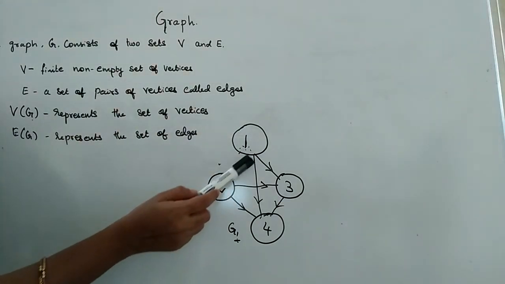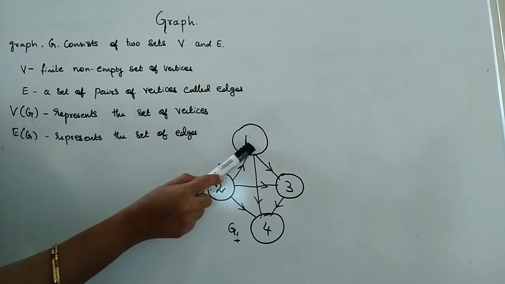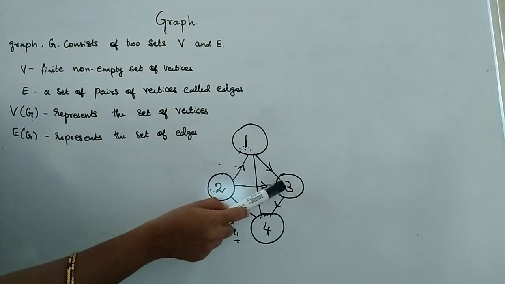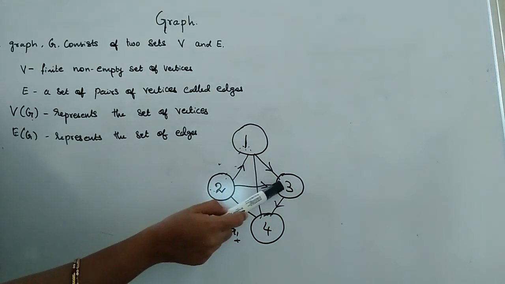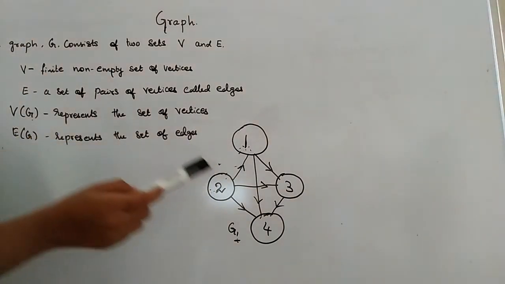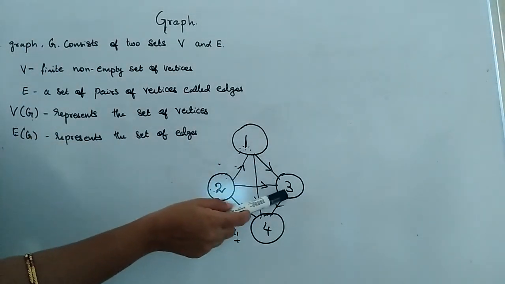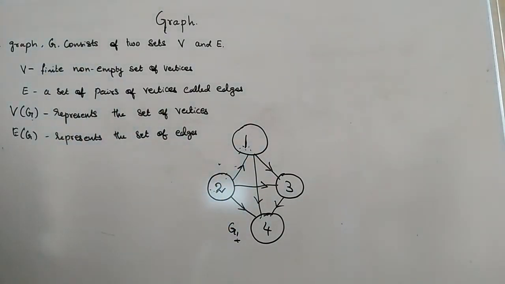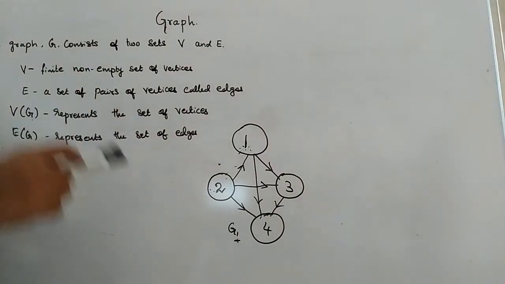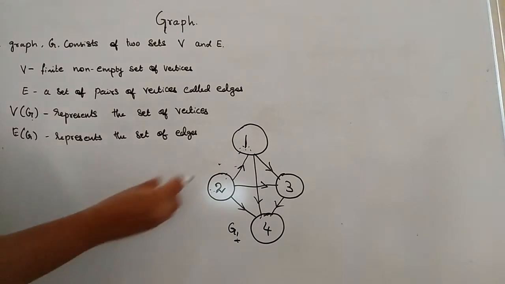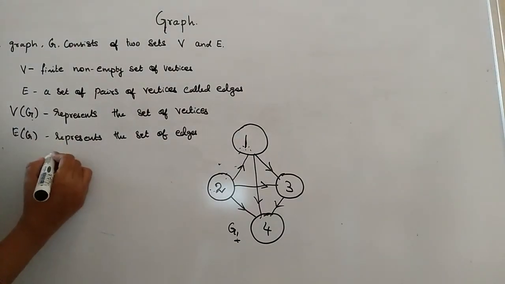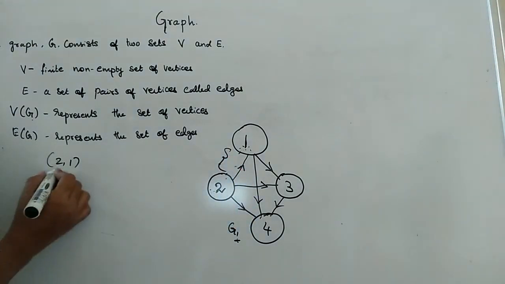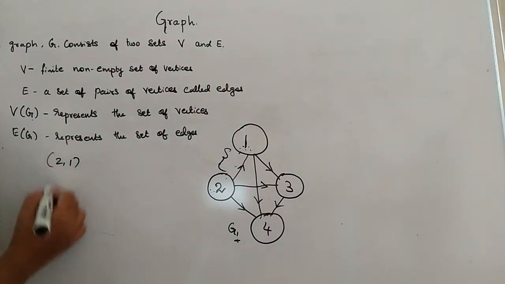And you just see here, from Goa we can travel to Kerala. That means from the node 1 we can travel to the node 3, but we couldn't travel from 3 to 1 because the arrow mark is pointing towards 3. It means we can have a path from 1 to 3 only. Okay. So here we can mention the edges as 2, 1. For example, if you wish to mention this edge, it will be represented by means of 2, 1.